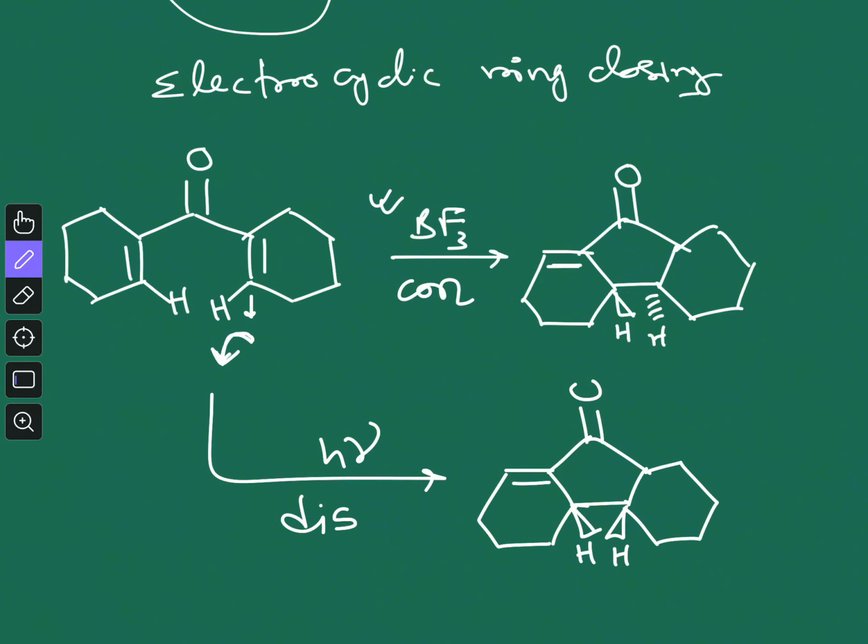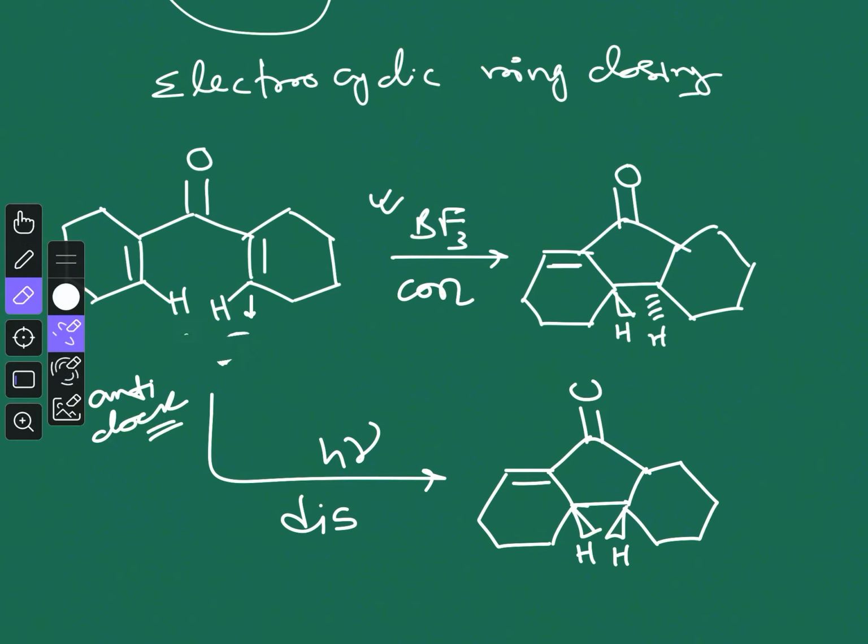So con-rotatory means on both sides the rotation is anti-clockwise, so this hydrogen will go below and this will go above.